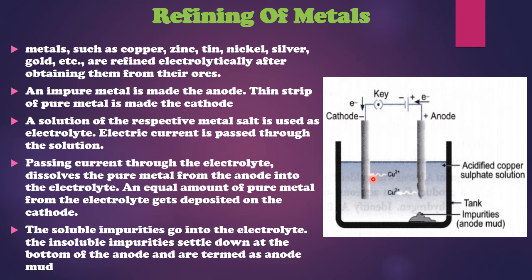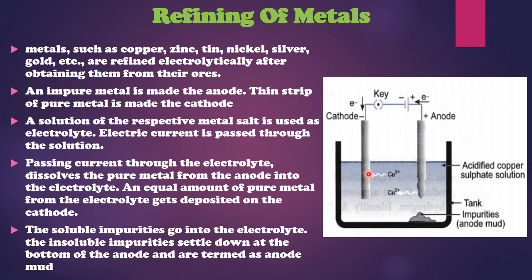So this is the entire process that takes place, and in the same process, if you do not attach a thin pure copper rod, and you attach something else over here, let's take an example that you attach an iron rod over here, then copper is going to get deposited on the iron rod. So the reaction will remain the same, the process will remain the same. But if you attach an iron rod over here and copper gets deposited on an iron rod, then the same process will be called electroplating. Means some other metal is deposited on some other metal.